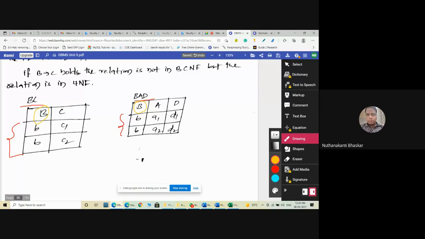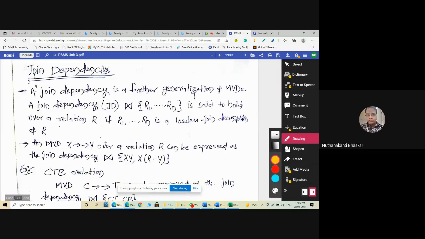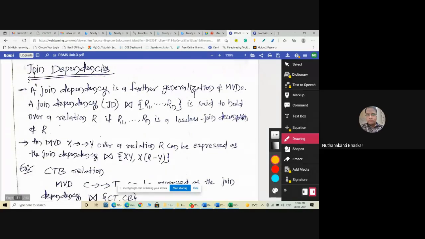But here what happened? BC and BAD. These two tables, BC is there, BAD is there, but the BA combination is not there, and the AB combination is also not there. So that's why we need to decompose all the relations into multiple relations with joint dependency. That is exactly what the fifth normal form will tell. Clear?